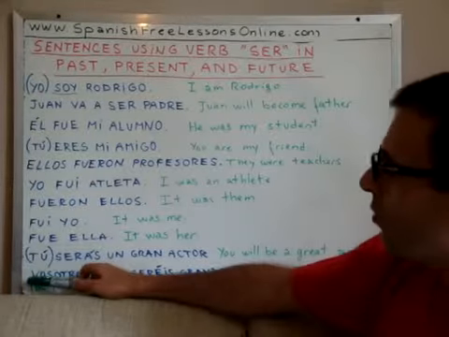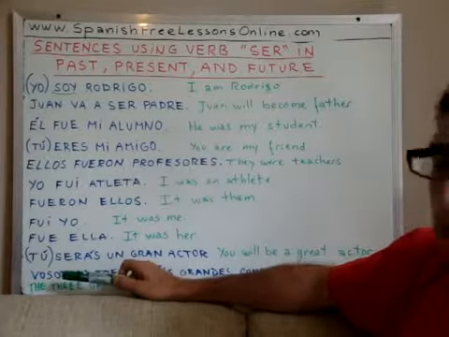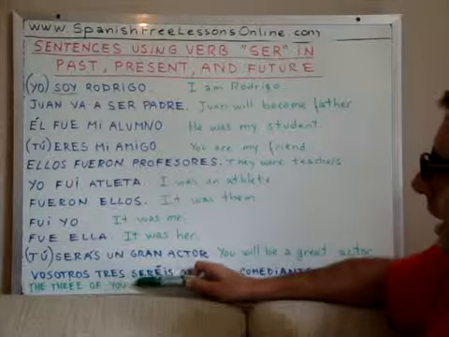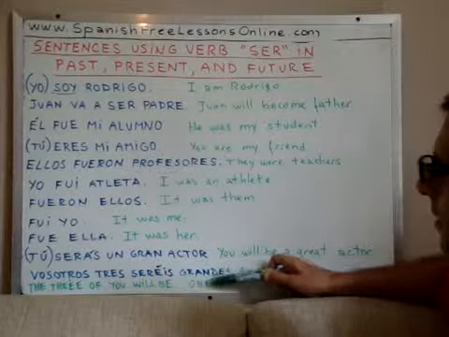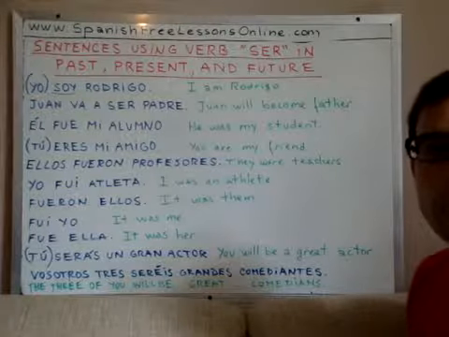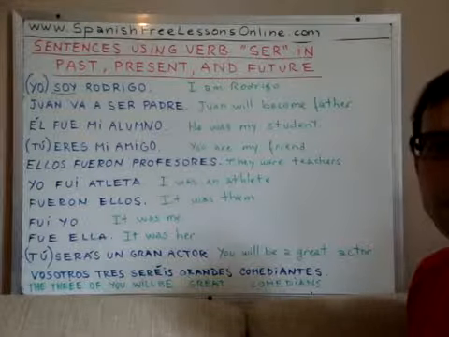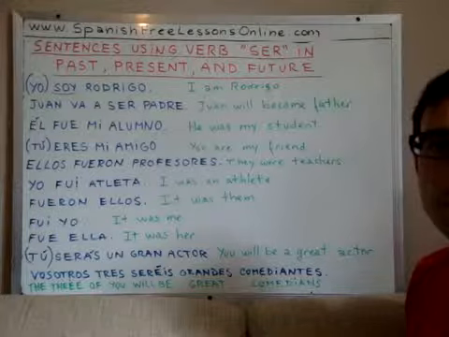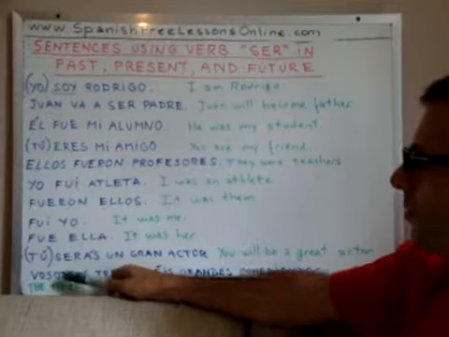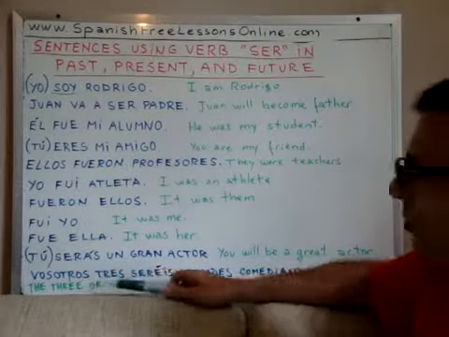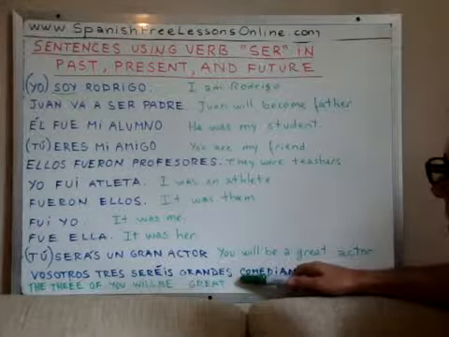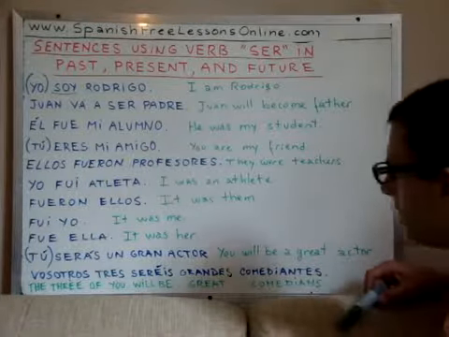Now, vosotros, for you plural, vosotros tres seréis grandes comediantes. This means the three of you, vosotros tres means the three of you will be great comedians, right?